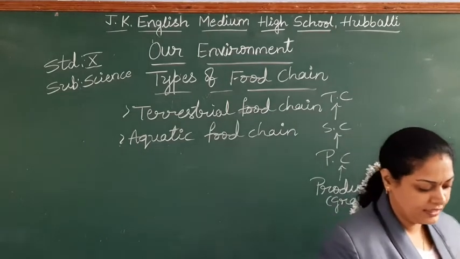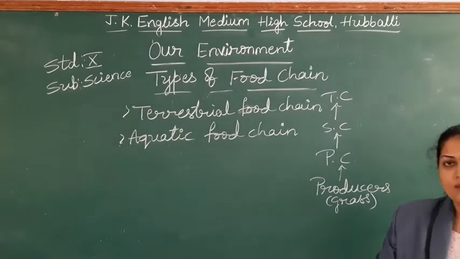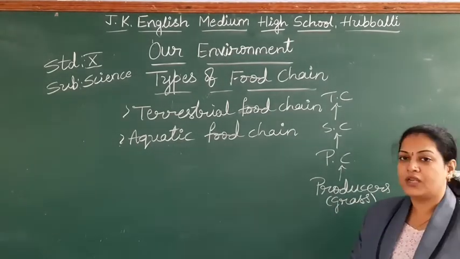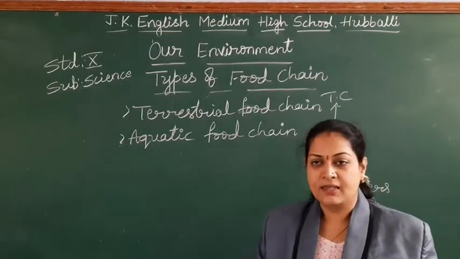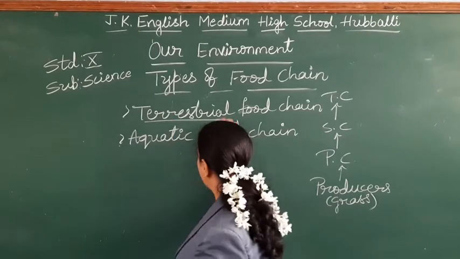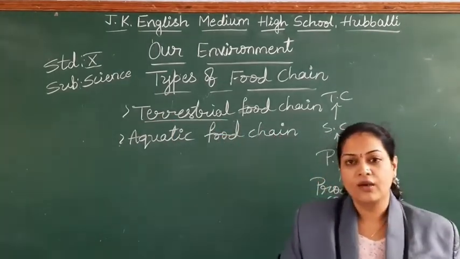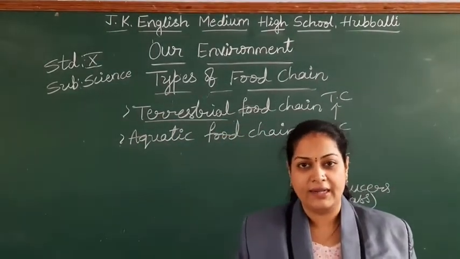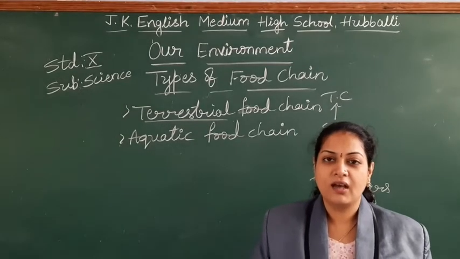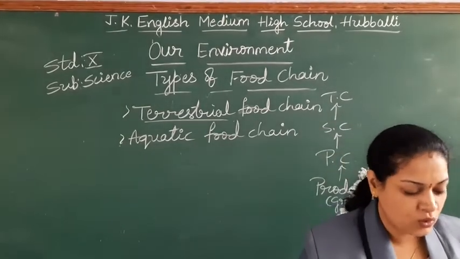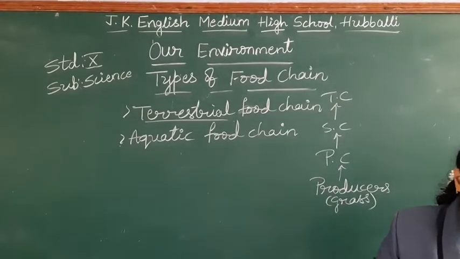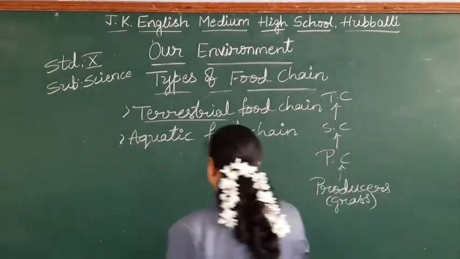As the name says, what do you mean by terrestrial? The food chain which we find on land is called the terrestrial food chain. Take down an example.